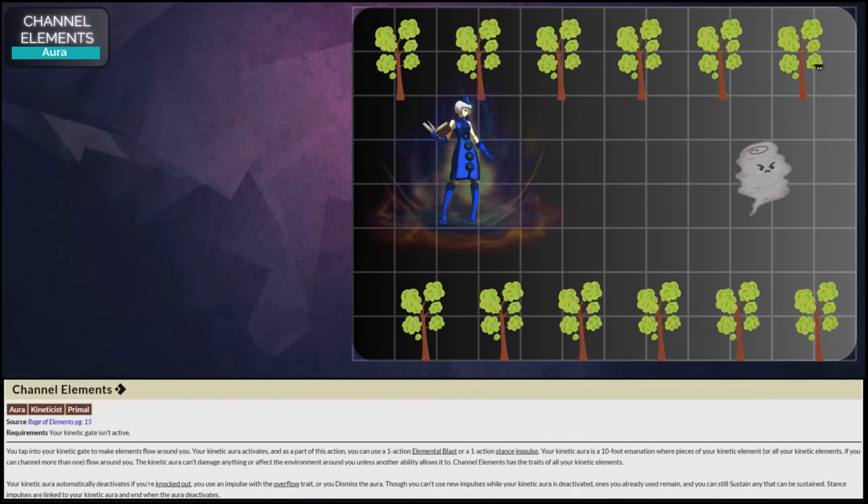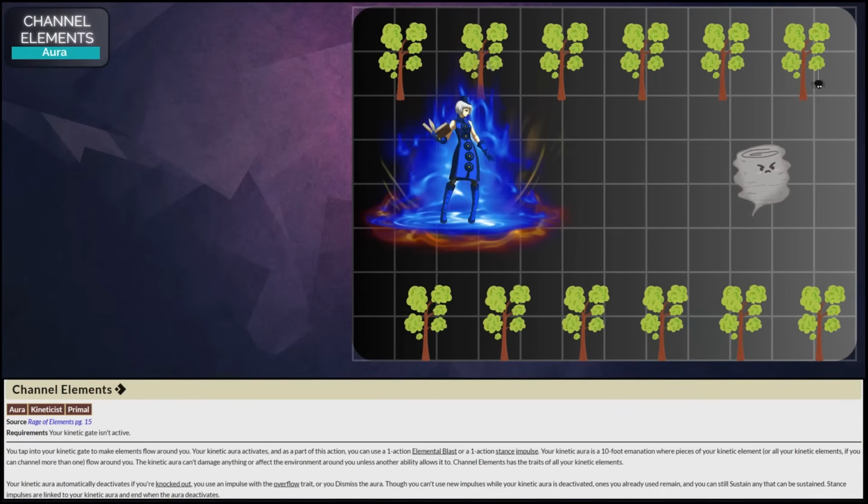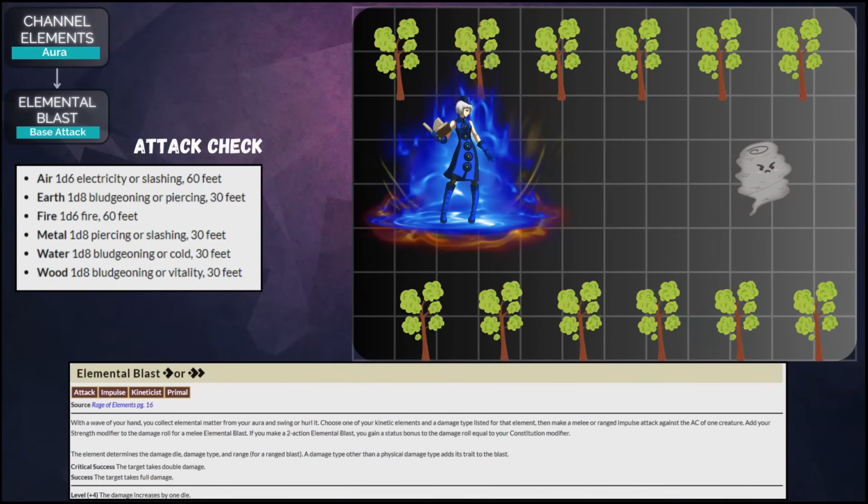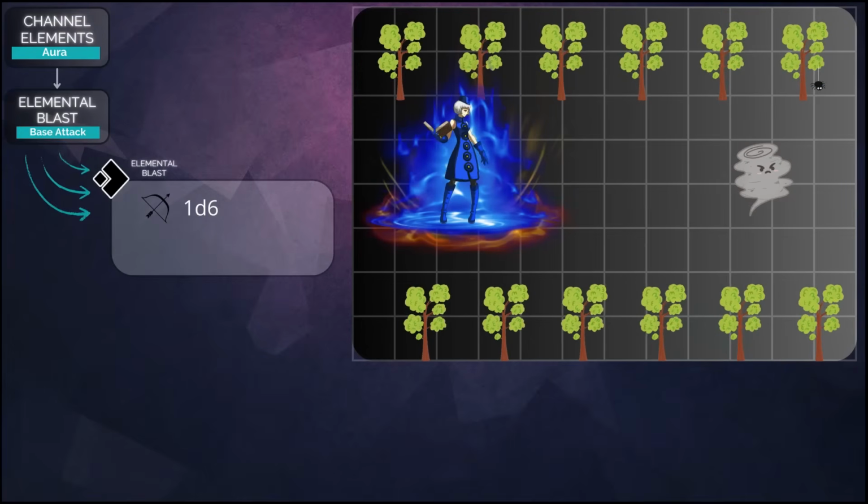That's right, activate your aura. As part of activating the aura, you're always given the opportunity to use elemental blast for free, equal to 1 action. You don't spend any additional actions when you do it during the turn of your aura activation.